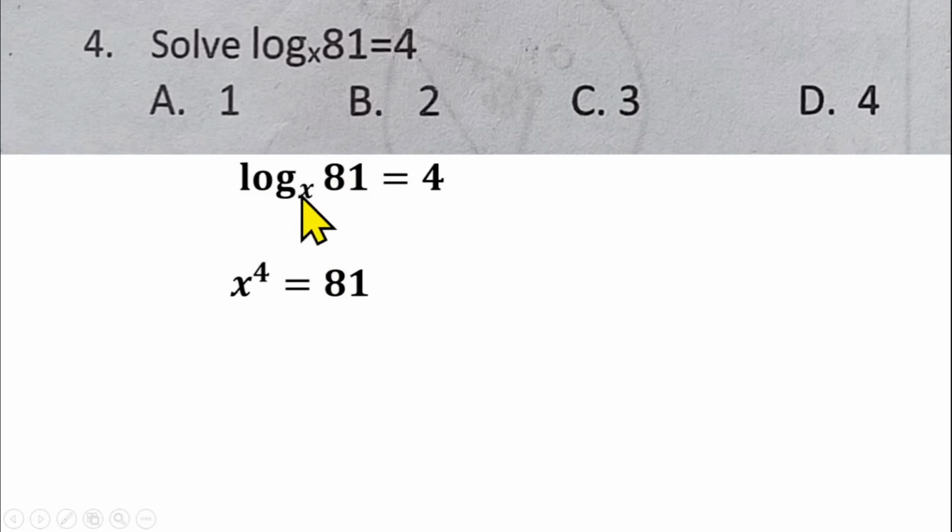Logarithm of 81 base x equals 4 means that I can raise x to the power of 4 to give me 81. So that means you are back to indices now. So we are having x raised to the power of 4 equals 81. So we can change this 81 to an index form also, and it will have power of 4. So that will give us 3 raised to the power of 4. So the power can take care of power.